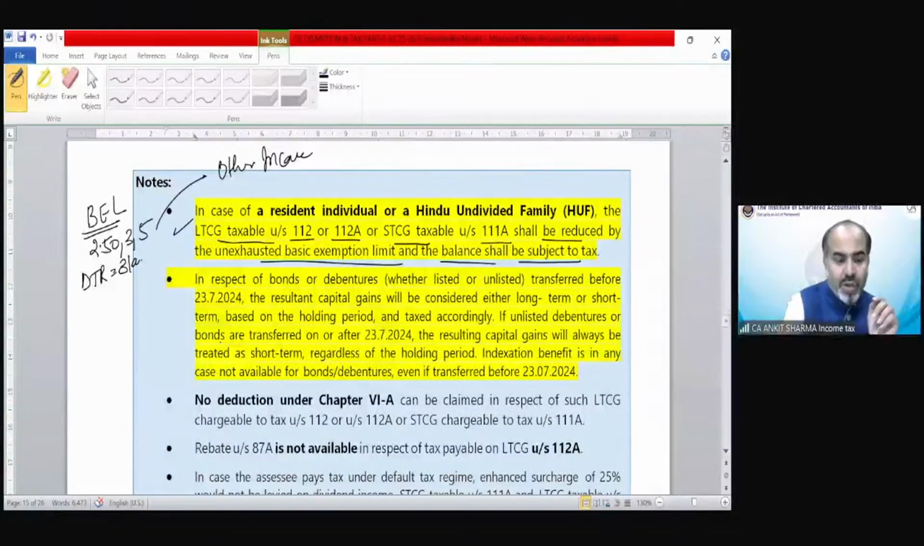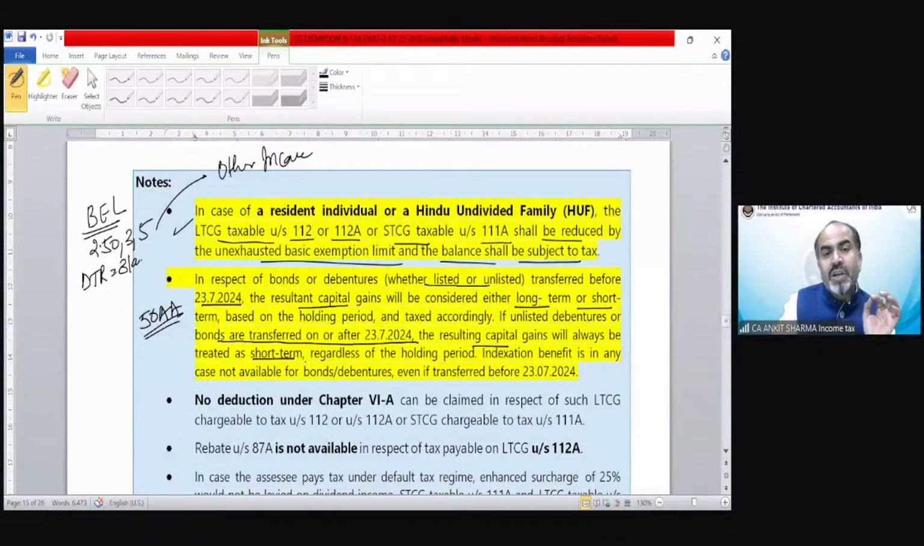Next, in case of bonds or debenture, we have discussed this provision, I guess, in section 50AA. In respect of bonds or debenture, whether listed or unlisted, transferred before 23rd of July, the resultant gain would be either long-term or short-term. But any bonds or debenture, if they are redeemed on or after 23rd of July 24, they will always be considered as short-term regardless of their holding period. Indexation benefit, you cannot claim in case of bonds or debenture, even if before 23rd of July or on or after 23rd of July.